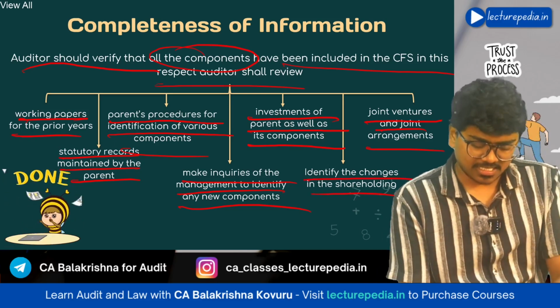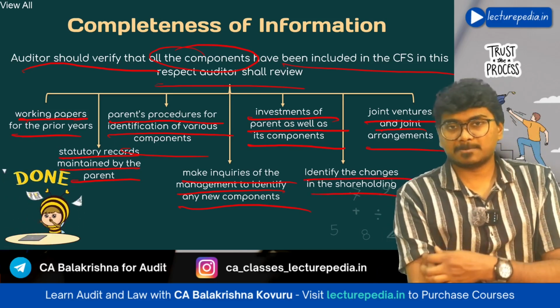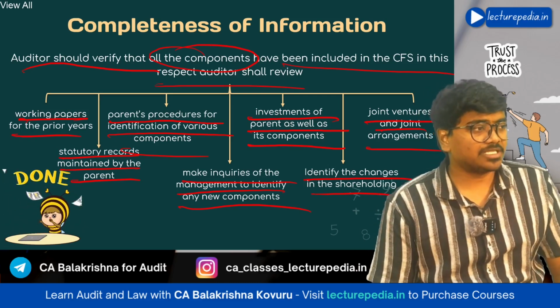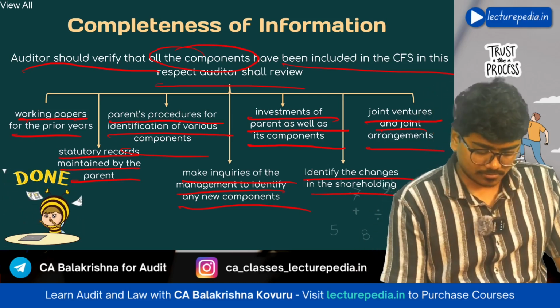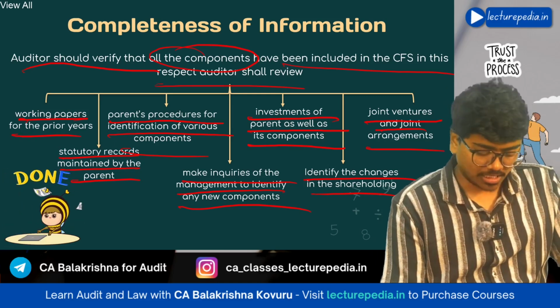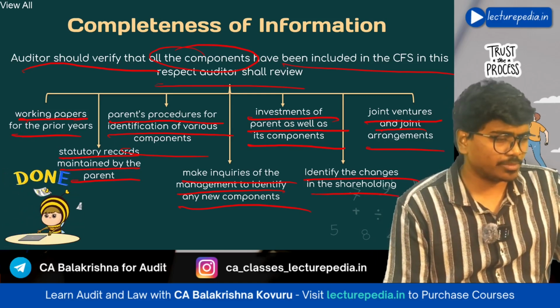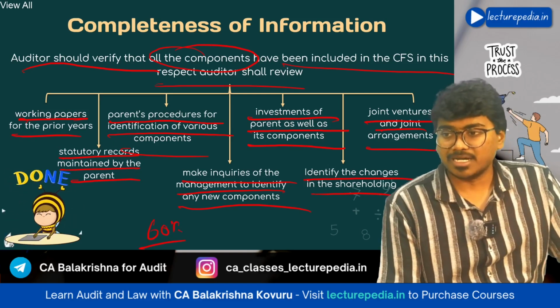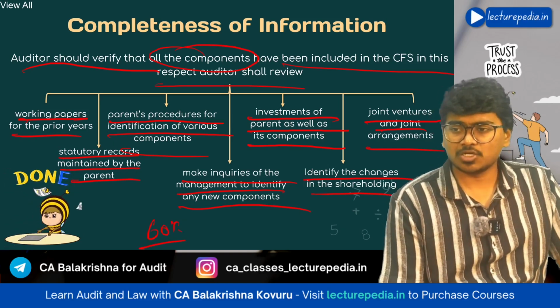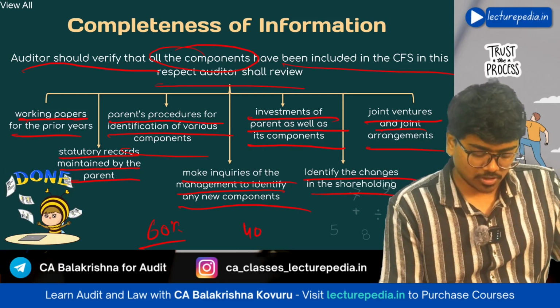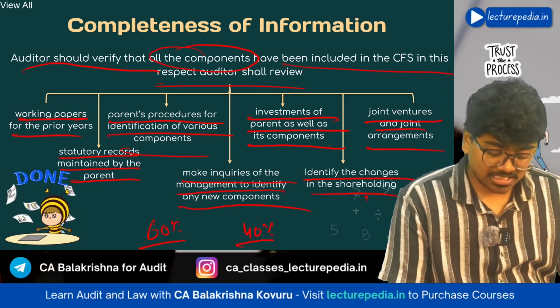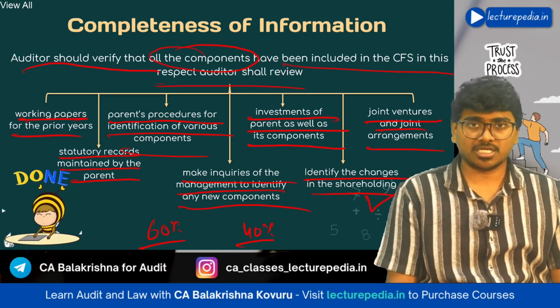Next, identify the changes in shareholding. That means a particular subsidiary might have been there in the previous year. For example, in the previous year the shareholding might be 60%, so it became a subsidiary, but in the current year the shareholding reduced to only 40%, so that will not become a subsidiary. So you need to identify changes that have taken place in the shareholding.